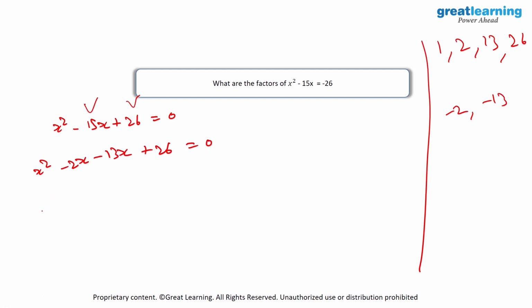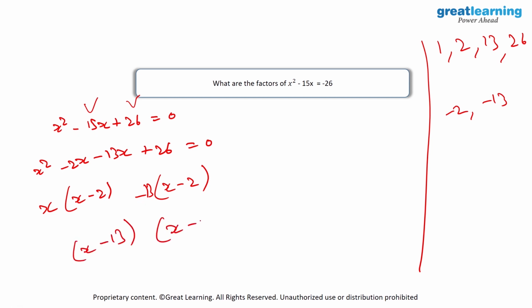Out of this, I will take x to be common. So I'll have x into x minus 2. Then again, I will take x minus 2 over here, and minus 13 is what I have, because when you multiply this, it will become minus 13x plus 26. And finally, we will have x minus 13 into x minus 2 is equal to 0. And our solutions are 13 and 2.